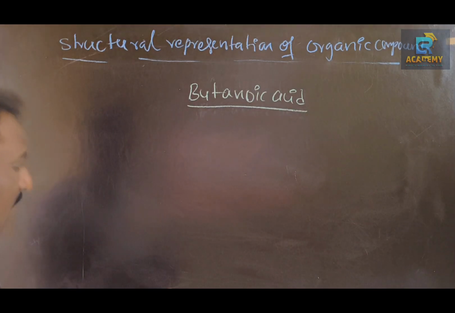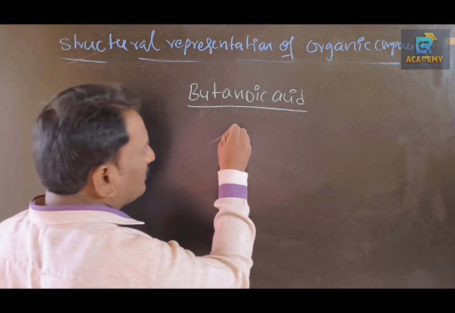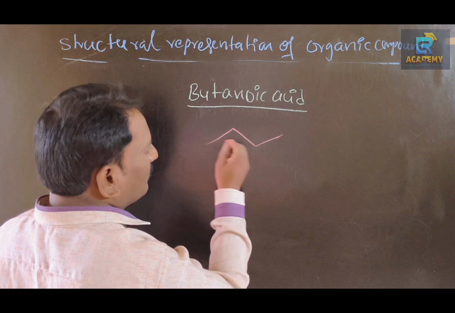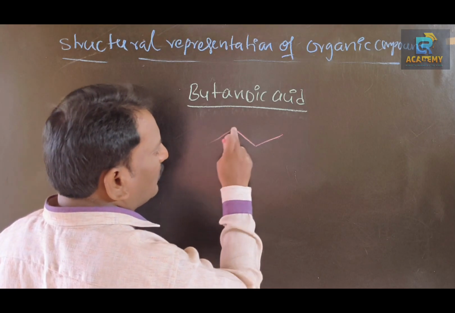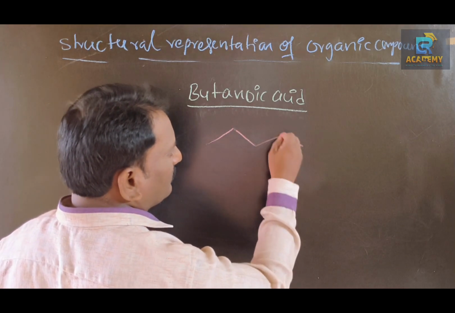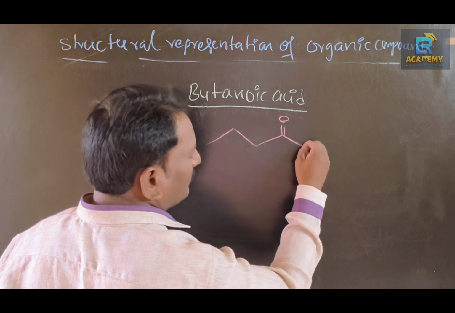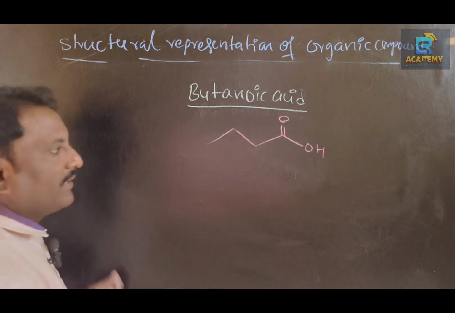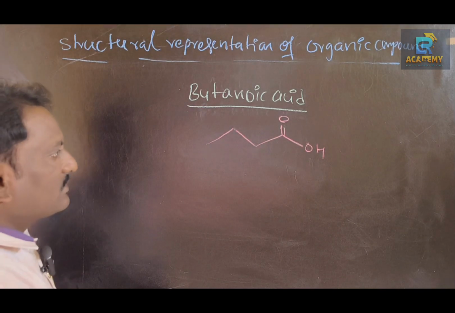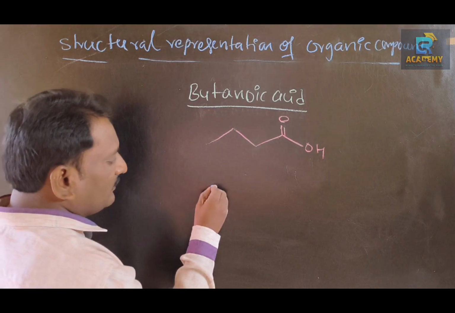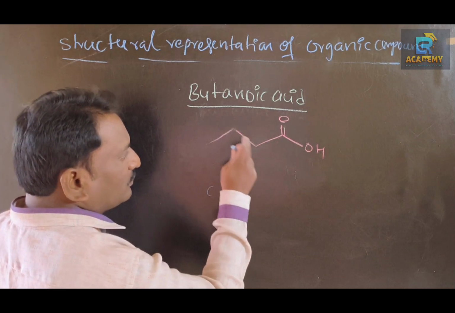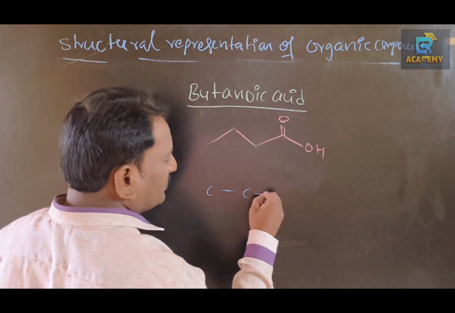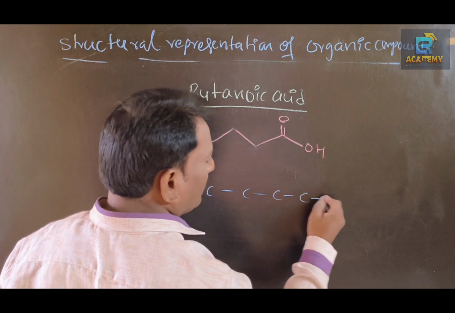Butanoic acid bond line structure: 1, 2, 3, 4. Butanoic acid detailed structure, structural formula: 1, 2, 3, 4 carbon atoms.